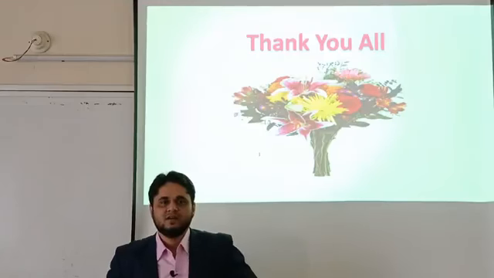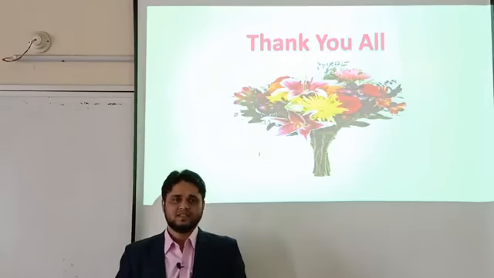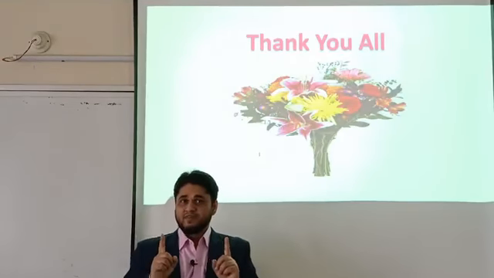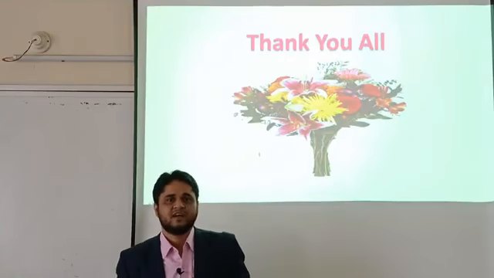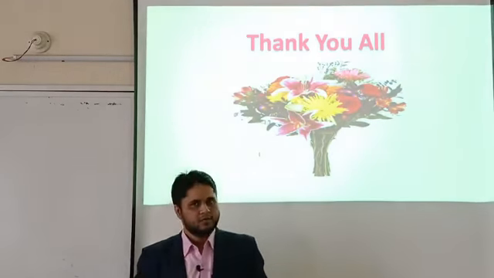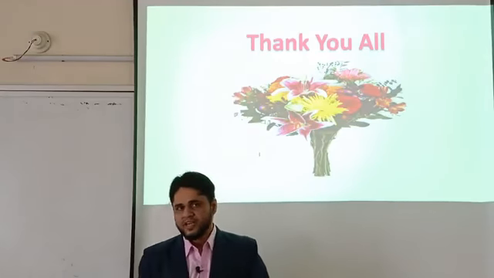My dear students, I think we have finished the class. What can we learn from this class? We learned subject-verb agreement, the right form of verb. If the subject is singular, the verb will also be singular. And if the subject is plural, the verb will also be plural.